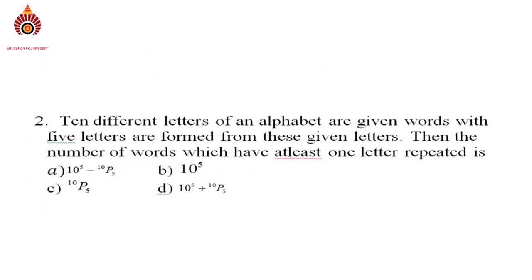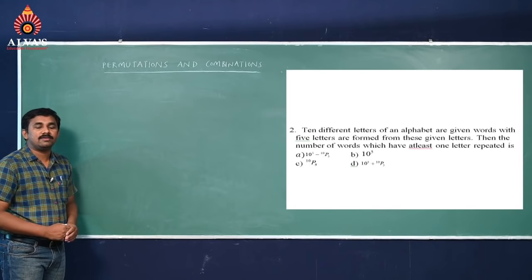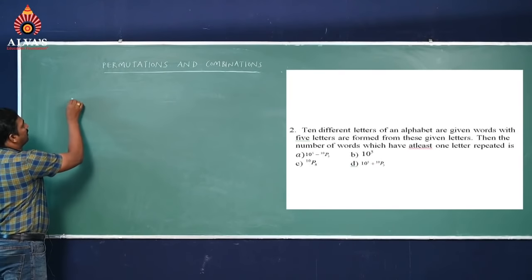Come to the next question. 10 different letters of an alphabet are given. Words with 5 letters are formed from these given letters. Then the number of words which have at least one letter repeated is. Students, here 10 alphabet letters are given.